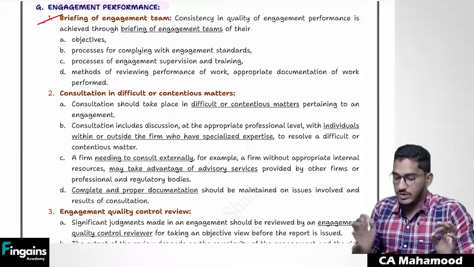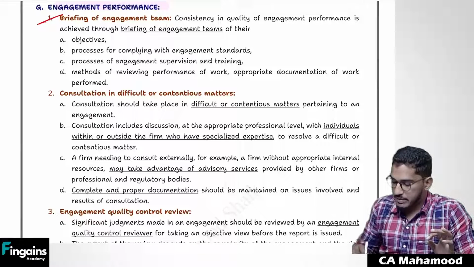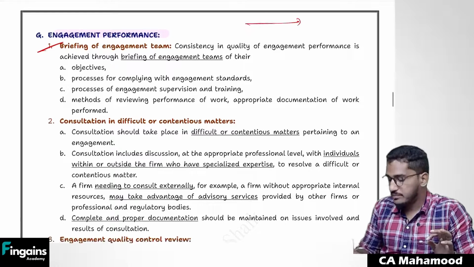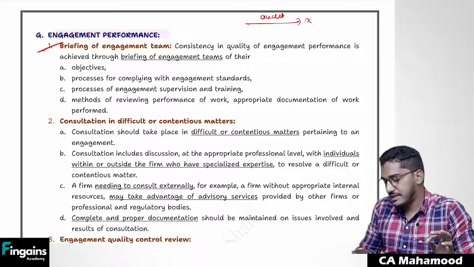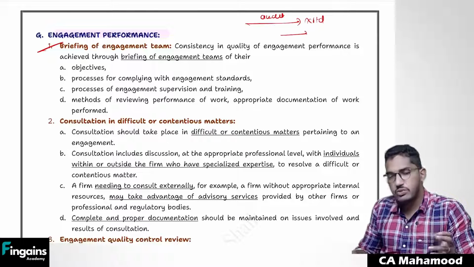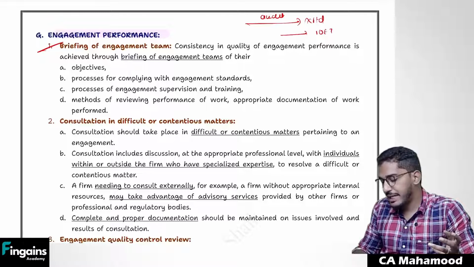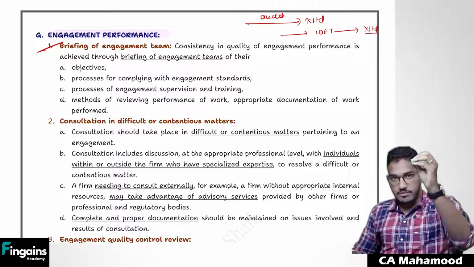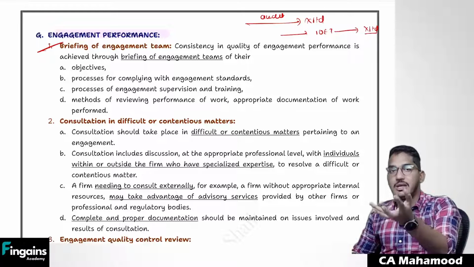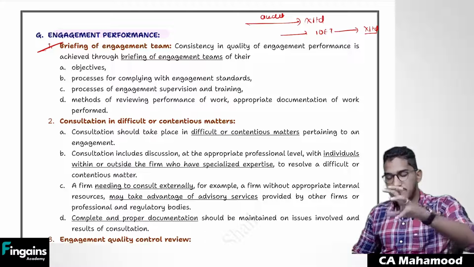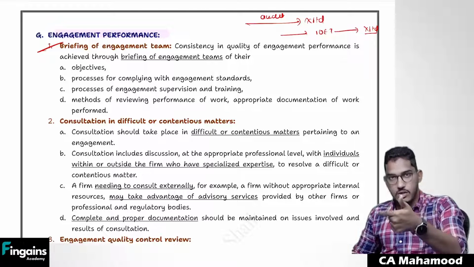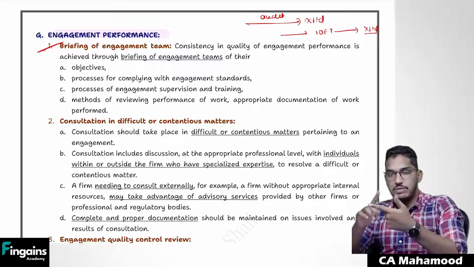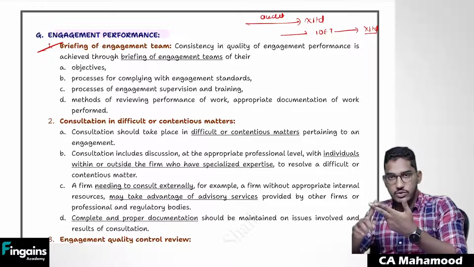Number one, the first thing, you have to do briefing. For example, my firm has got the audit of client X Limited. So one fine day, I have to start doing the audit. I have taken 10 of my engagement team members and we went for doing the audit of X Limited. I should not be asking all my team members to just go and do the audit. First, I should have some discussion. Tell my engagement team members, this is how we are supposed to do the work. These are our objectives for this engagement. This is how we have to comply with the standards. This is how we need to work.